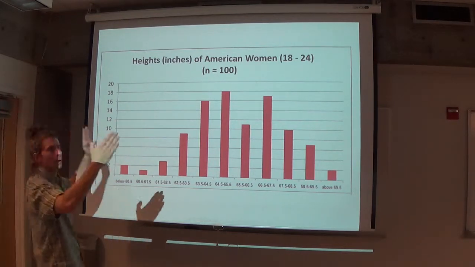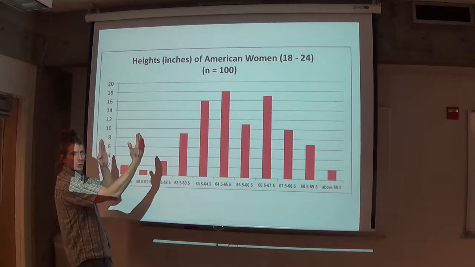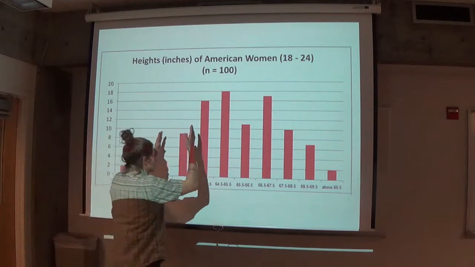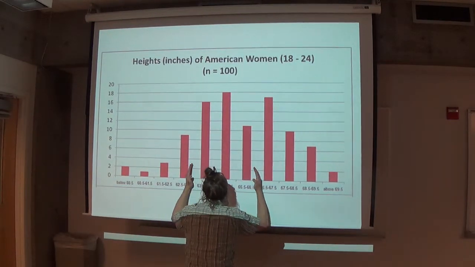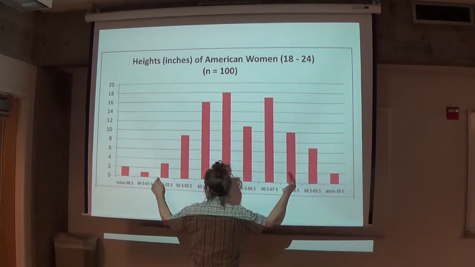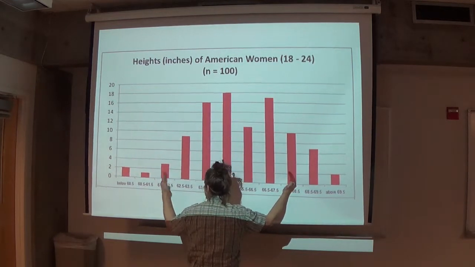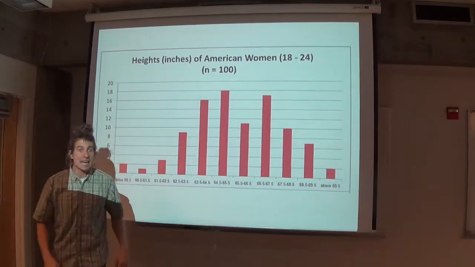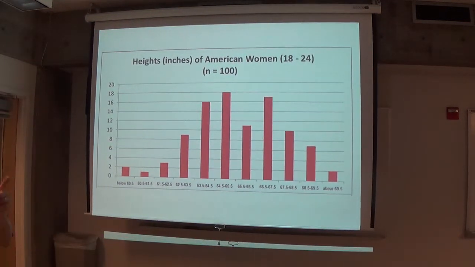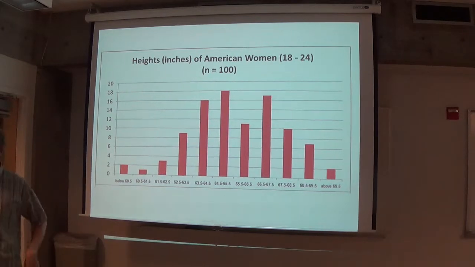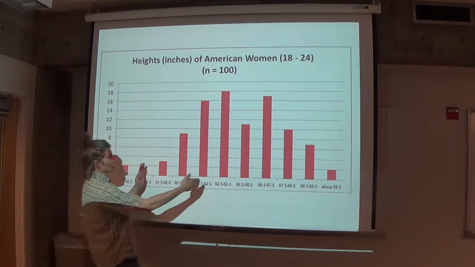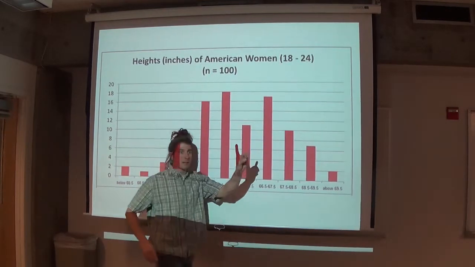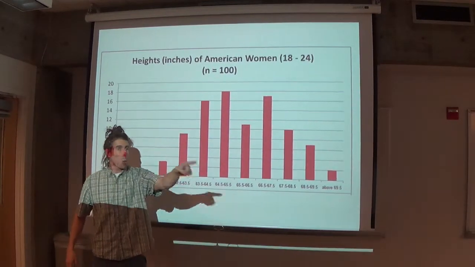I'm going to take my hands and open them up until you guys think we've captured about 95% of the data. Okay, ready? Stop. Okay. This goes from 61, call it 62, to about 68. 62 to 68 is how far? That's 6, yeah? So cut that in half. That's 3. That means 2 standard deviations down is 3, and 2 standard deviations up is 3. That means 1 standard deviation is 1.5 inches.